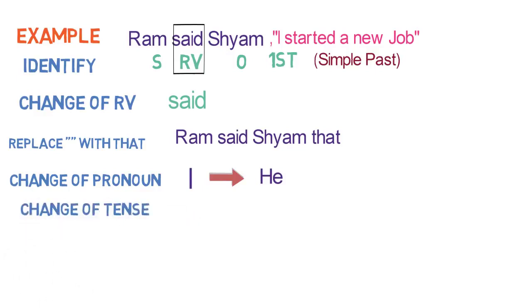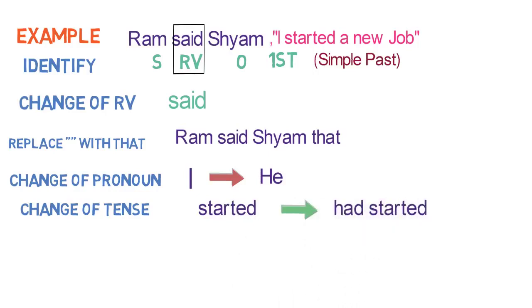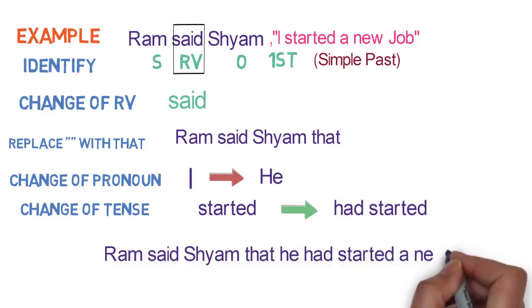Now the fifth step is to change the tense. Here the tense is in simple past, so it gets converted to past perfect. In this case, started will be converted to had started. And sixth step won't come here as there are no words referring to time in the reported speech. So the final outcome is: Ram said to Shyam that he had started a new job.